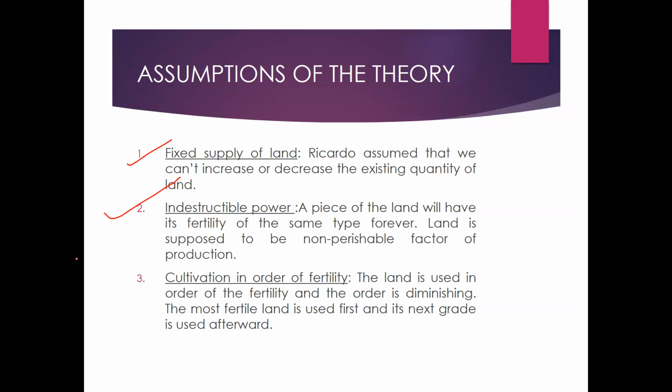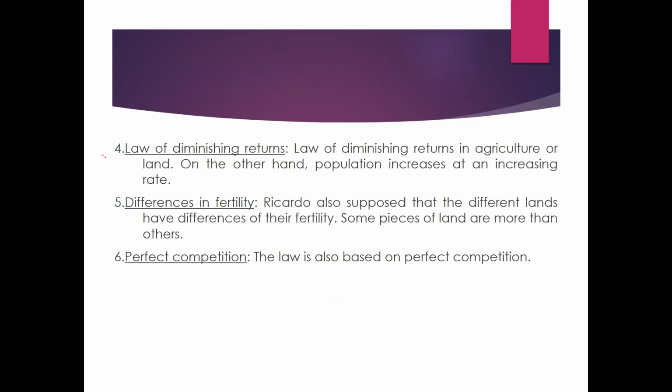Then we are talking about cultivation in order of fertility. The land is used in order of fertility and the order is diminishing. The most fertile land is used first and the next grade is used afterward. Then we come to the law of diminishing returns, in agriculture or land.